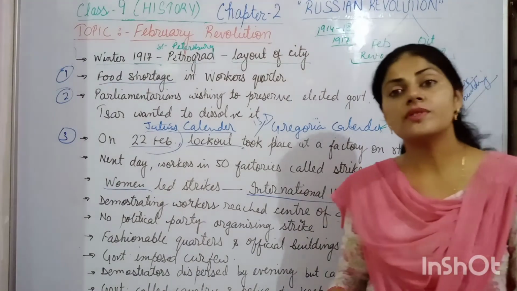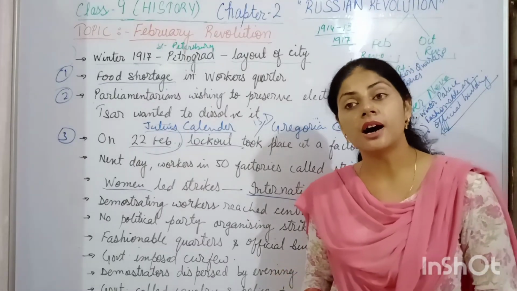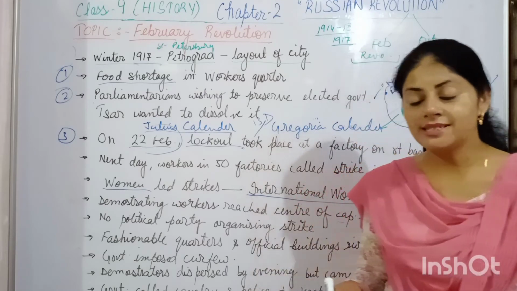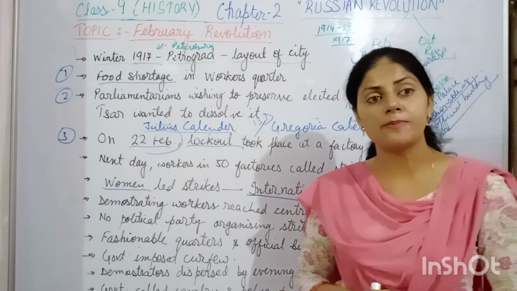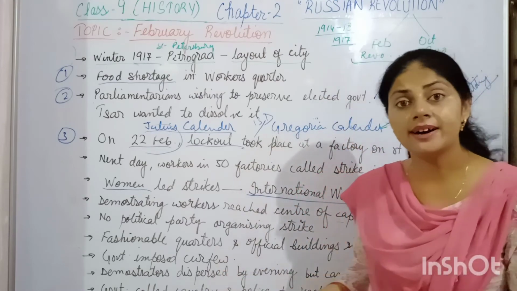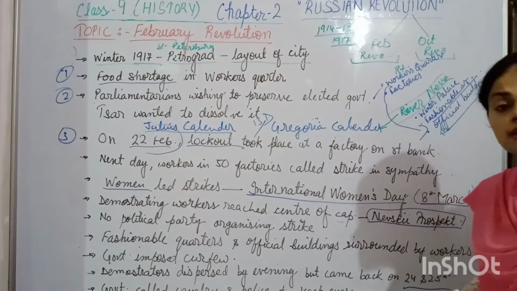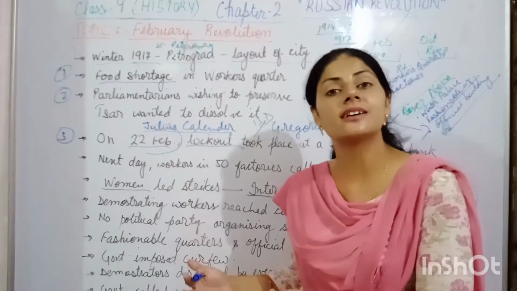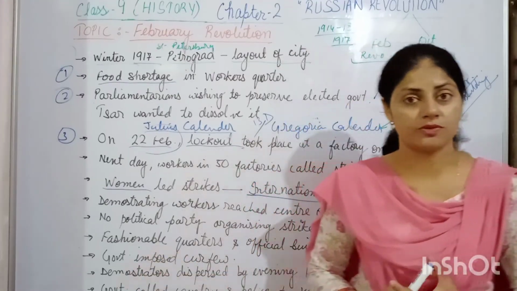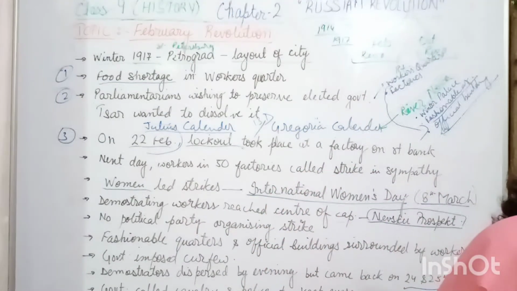These demonstrating workers also started questioning about bread, because there was a food shortage problem. They started demanding bread, proper and fewer working hours, better living conditions, and they also started demanding democracy. So this was the situation going on in the city.